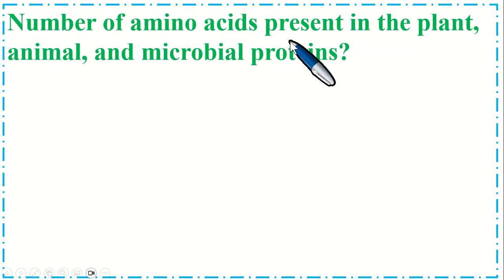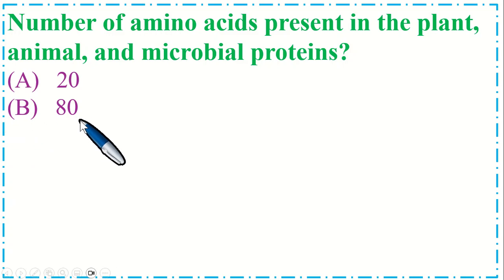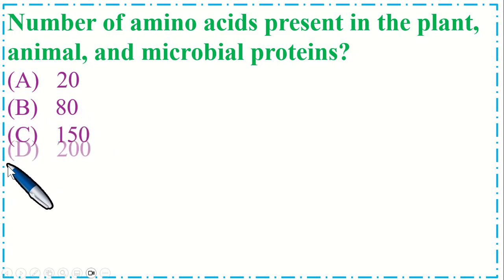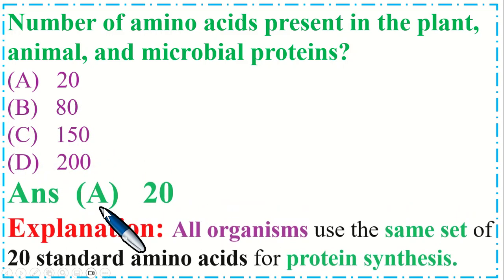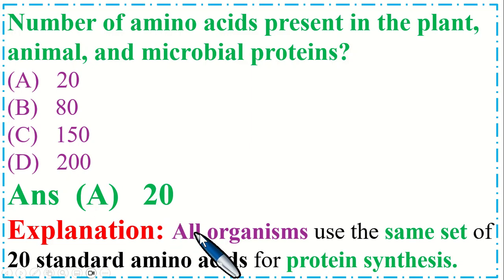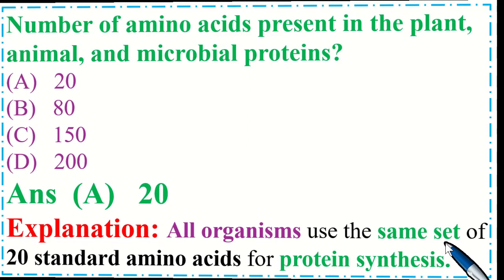Number of amino acids present in plant, animal and microbial proteins. Option A, 20. B, 80. C, 150. And option D, 200. So the correct option is A, 20. All organisms use the same set of 20 standard amino acids for protein synthesis.